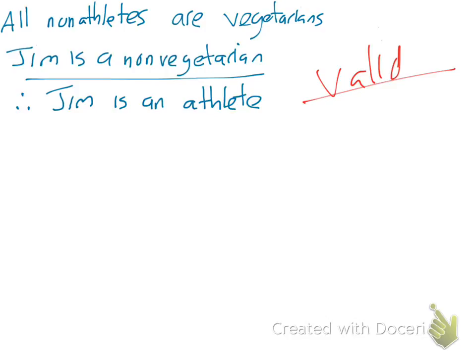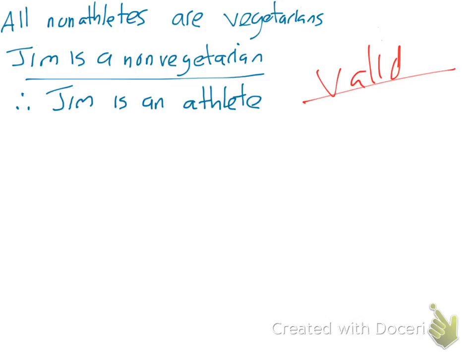So if it said Jim is a vegetarian, Jim is not an athlete, would it still be valid? Okay, so wait, let's think of this. If Jim is a vegetarian, no, because again, it's still invalid. Oh, that's invalid, yeah. That'd be invalid, because it would not be putting him as a non-athlete. All non-athletes, so people who don't do sports, are vegetarian.